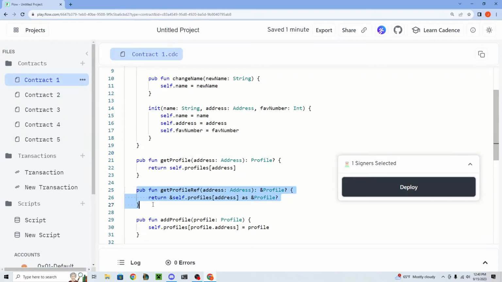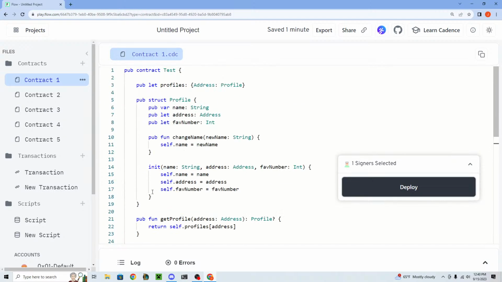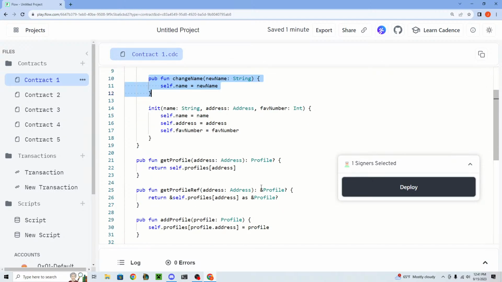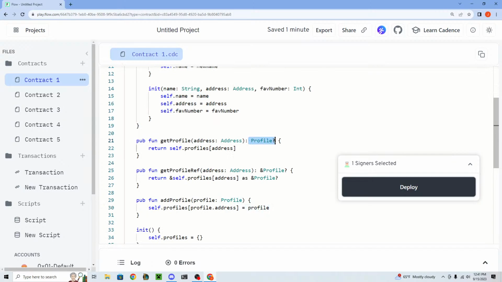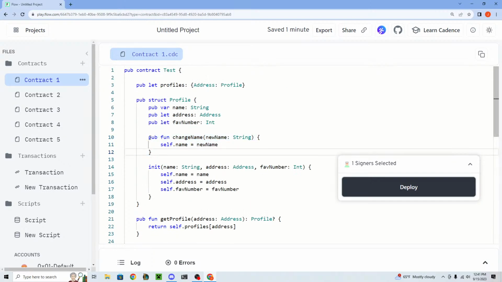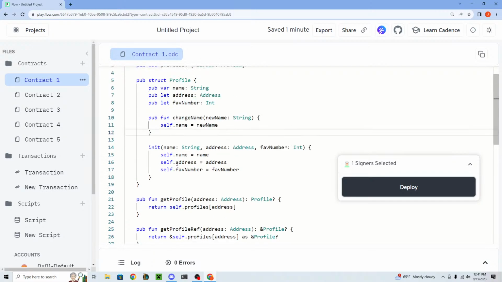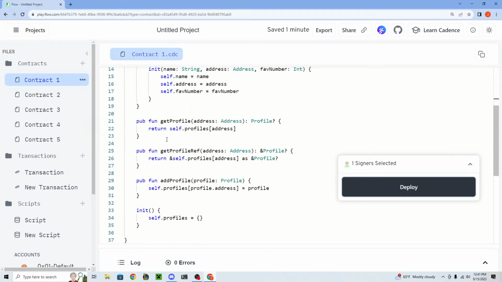So when you have a reference type, you should be able to call functions on it, right? Because essentially a reference type is just the actual value of what's stored in there. It's not a copy like here, because this returns a copy. So when we have a reference type, you should be able to call functions on it to change its values and stuff like that. And remember what I was saying, this is super dangerous right now, because anyone would be able to call this public function and get a reference to it. That's not good.